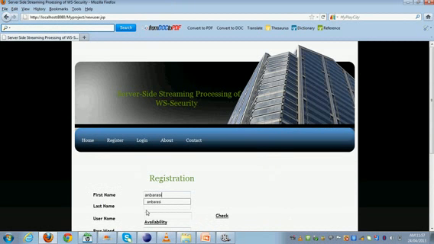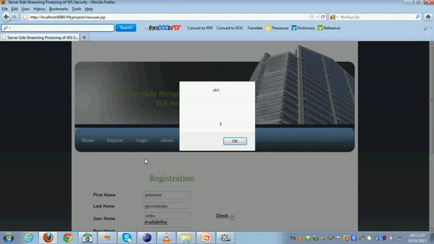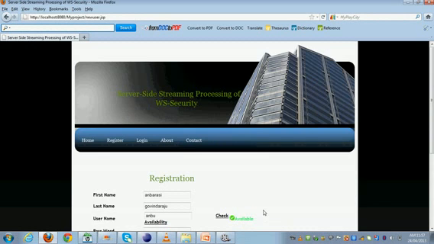First we give the user's first name and then the last name. Then we give the username and password. We have to check the availability: if the username is already available, it will give 1; if it is not available, it will give 2.